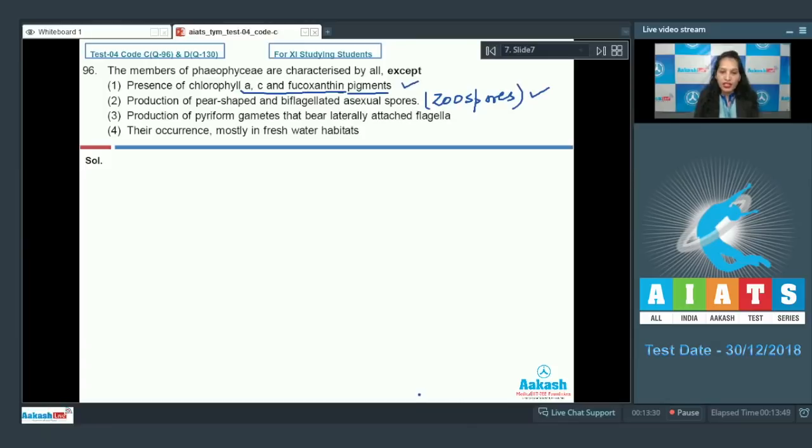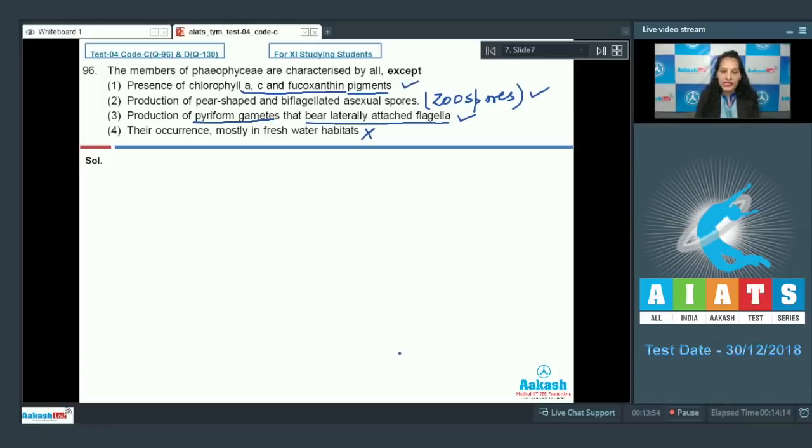Third, production of pyriform gametes that bear laterally attached flagella. Yes, the gametes are pyriform shaped and they also bear flagella which are laterally attached. So this is also true. Fourth one is their occurrence mostly in freshwater habitats. This statement is incorrect. Why?